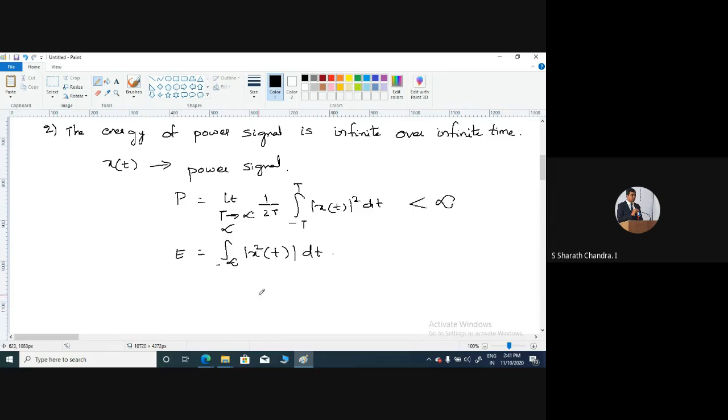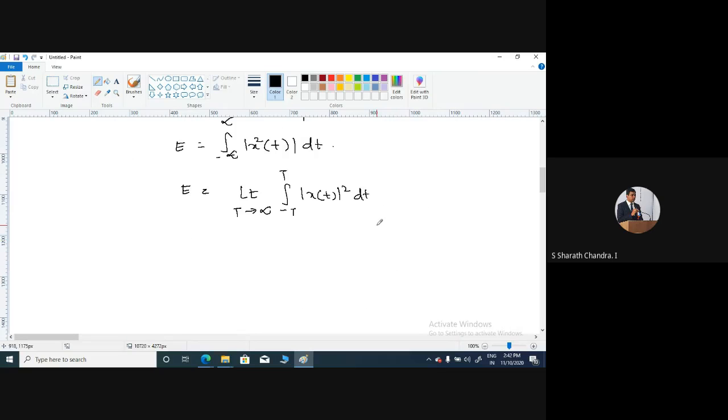Let us change the limits of integration of this energy to minus capital T to capital T, and take the limit as T tends to infinity. I just write this as E is equal to limit T tends to infinity of the integral from minus T to T of modulus of x of t whole square dt.